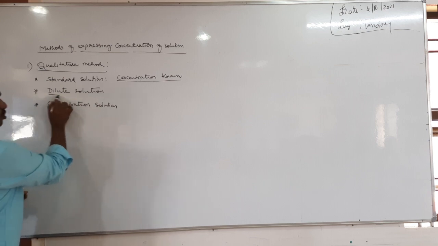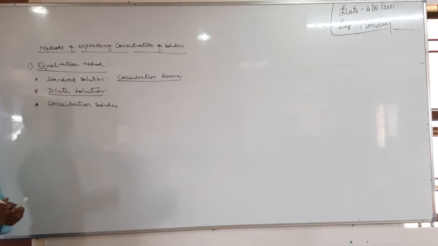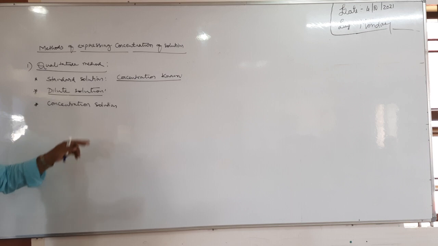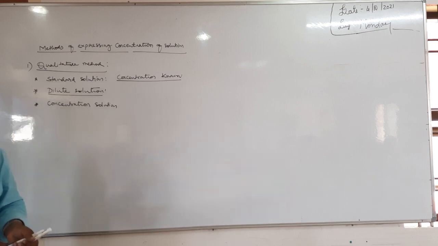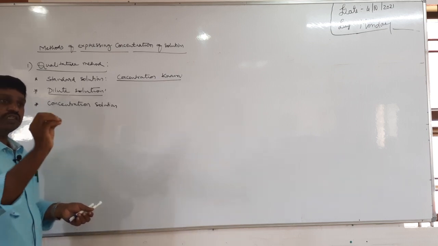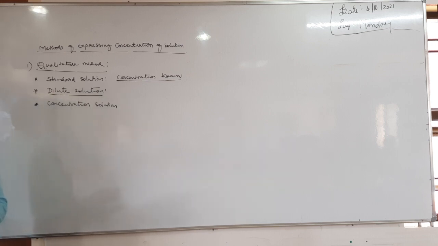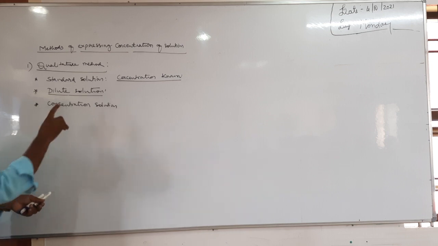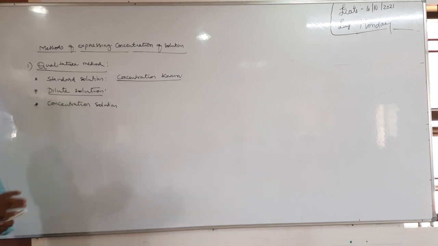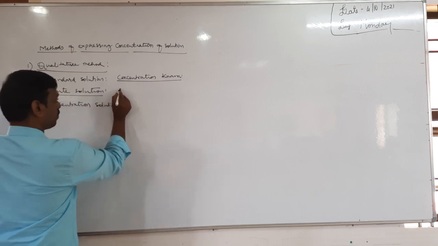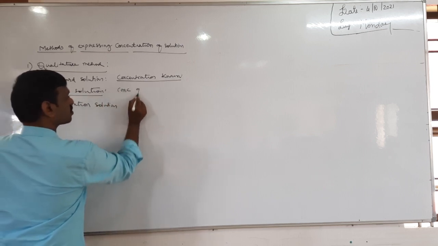Then what about dilute solution? In dilute and concentrated solutions, we use the concentration or quantity of the solute. The solution in which the concentration of solute is very less is dilute. The solution in which the concentration of solute is more is concentrated. In a dilute solution, whose concentration is less?